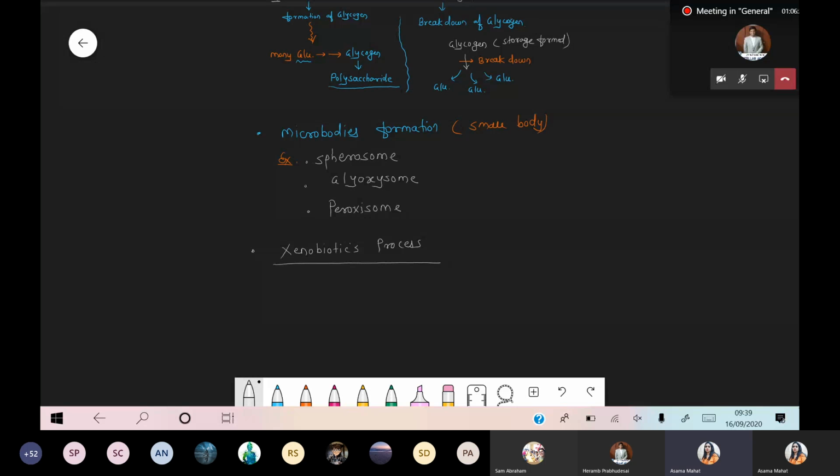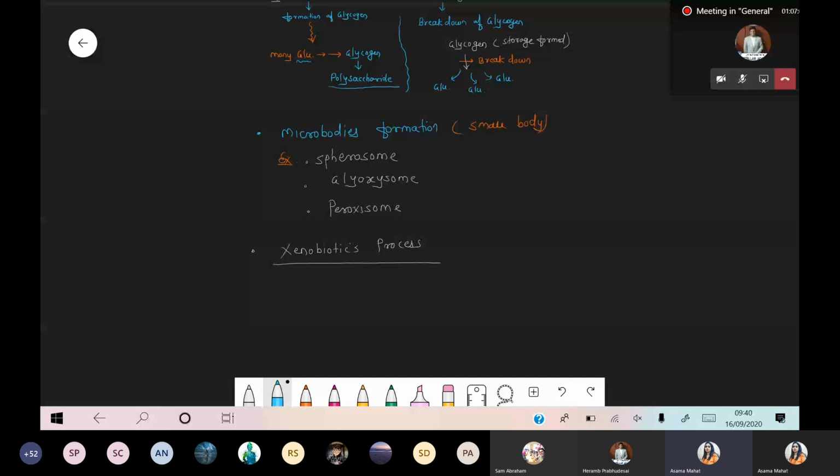Okay. Remember this thing, xenobiotic means what? In our surrounding environment, so many toxic and hazardous molecules are there, right? Now we have certain enzymes. With the help of that enzyme, we can degrade the toxic molecule. In surrounding area, there is a presence of certain bacteria also. हम ये next year देखेंगे in microbe chapter 12th standard. Those bacteria degrade the harmful component. So that process is called xenobiotic. Xenobiotic means simple process, that is degradation of toxic molecule.